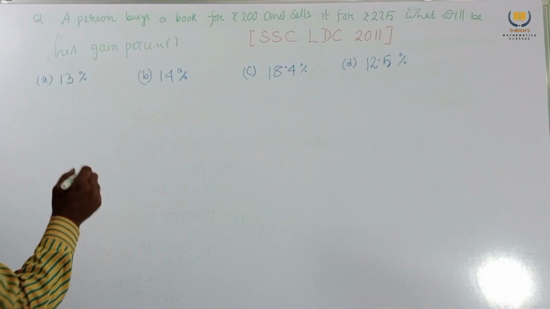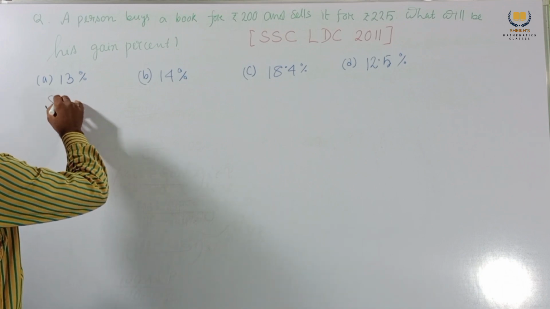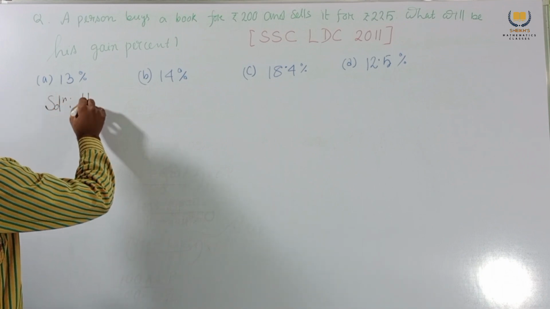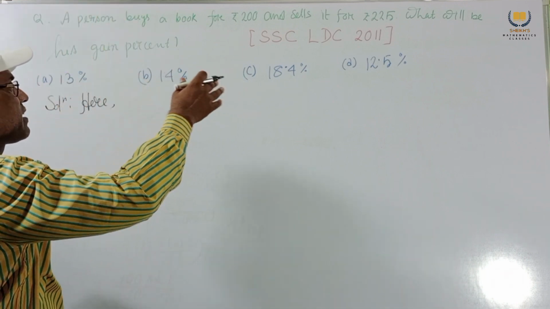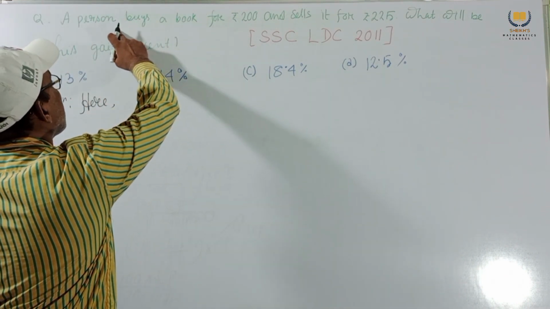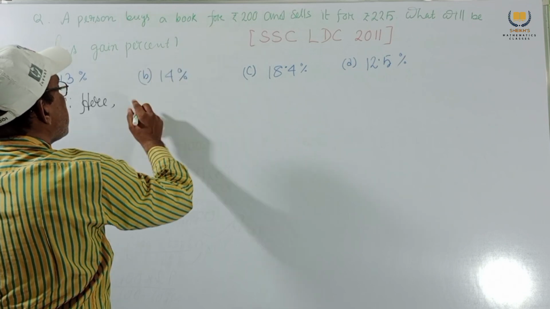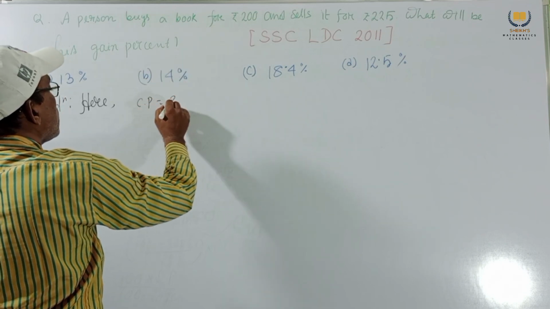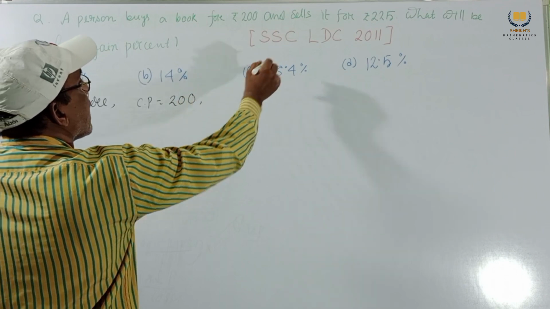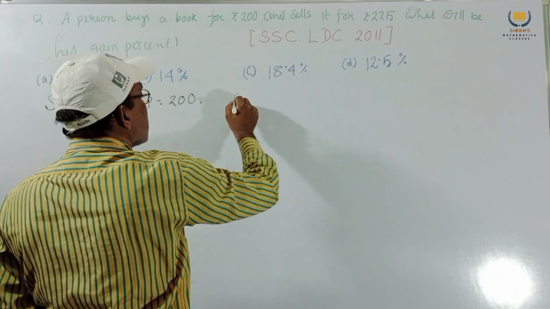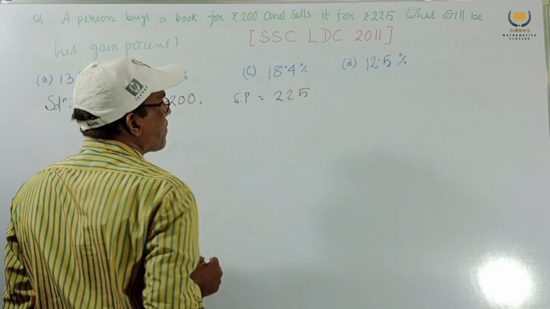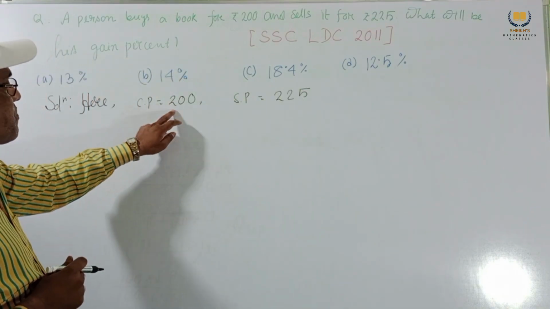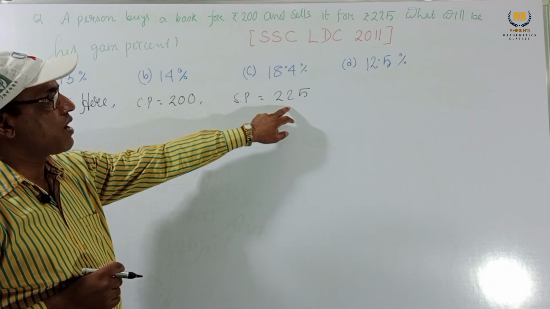First you have to find out what is given. In an exam there is no need to write it, but for better understanding you should write it here. A person buys a book, CP equal to 200, and sells it, SP equal to 225.